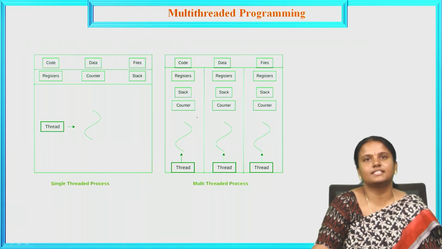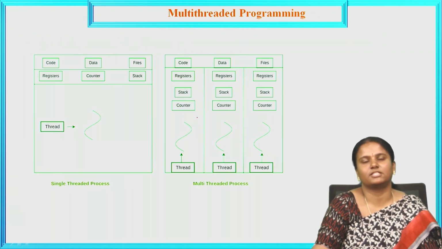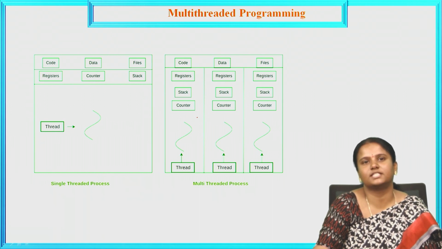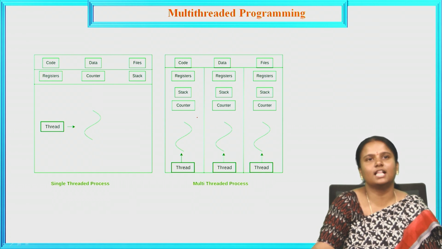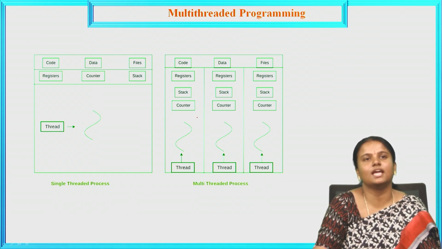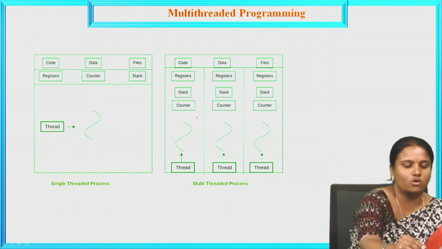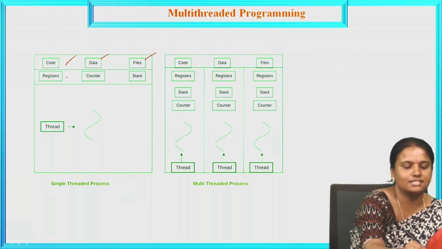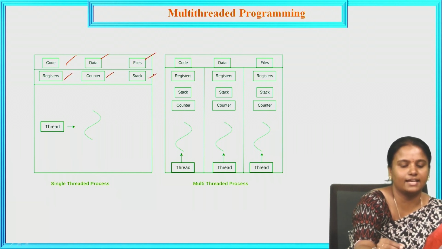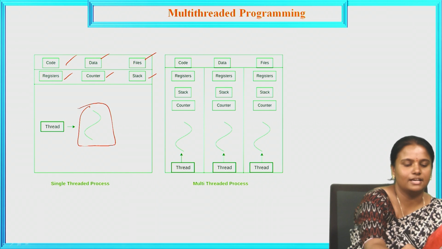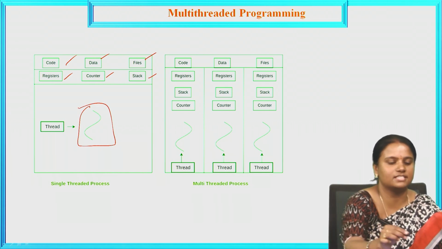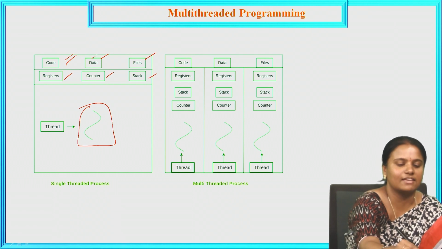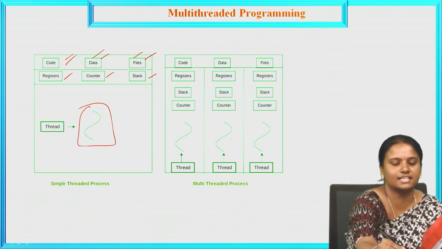Next, this is the diagram for multi-threaded programming. Multi-threaded programming consists of single-threaded and multiple-threaded programming. Let us see the diagram. Here we have code, data, files, registers, counter, and stack. This is what a thread is. How does the programmer work? First he writes some code and saves the data. For this data he creates one file.